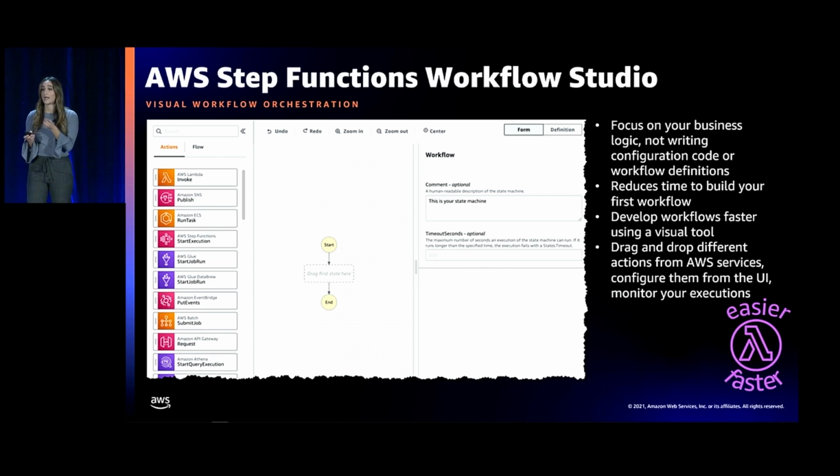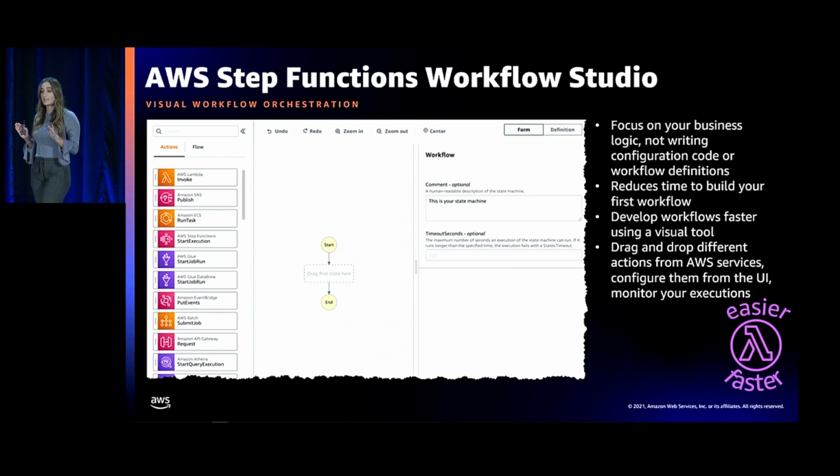It reduces the time to build your first workflow, so it's really good for developers who are brand new to step functions because it's going to reduce the time that it takes you to build your workflow with this new visual tool. And it's good for developers who are experienced with building workflows with step functions because it's just going to make it faster. You don't have to go through all the steps from how it was before. You can just do it visually.